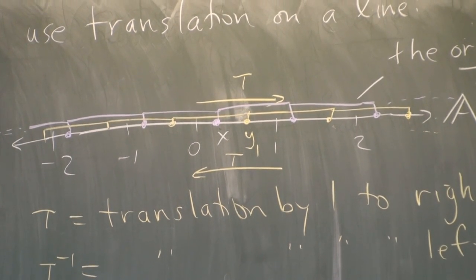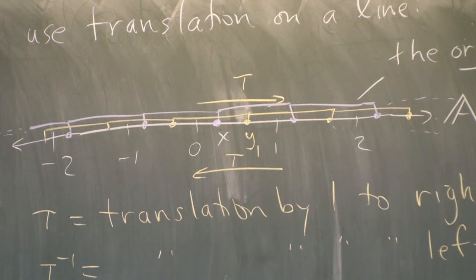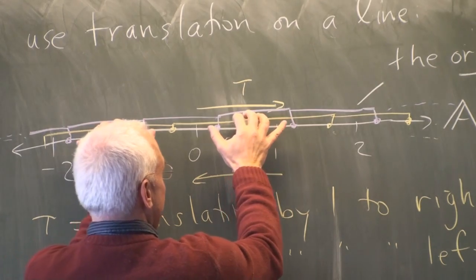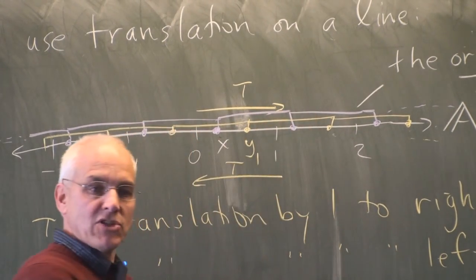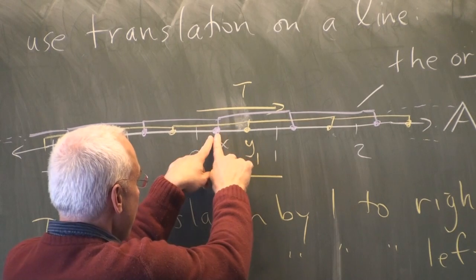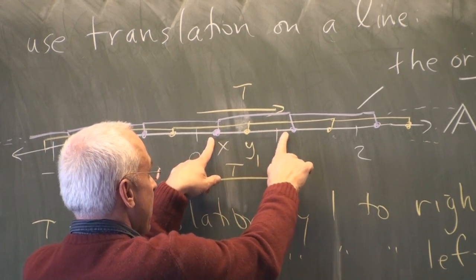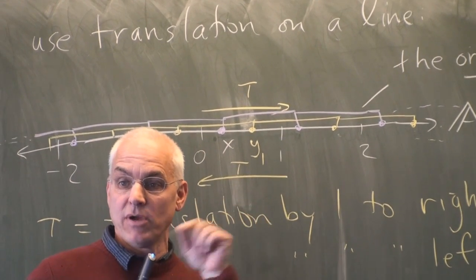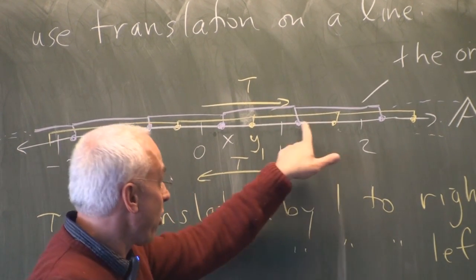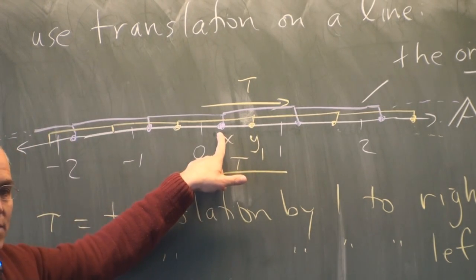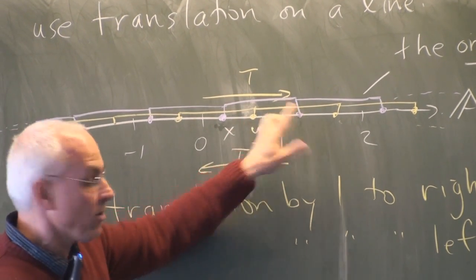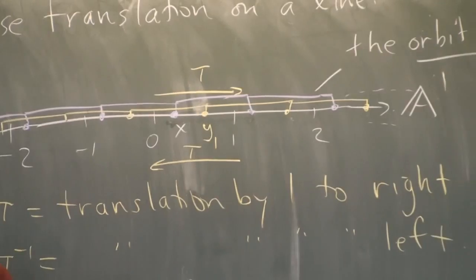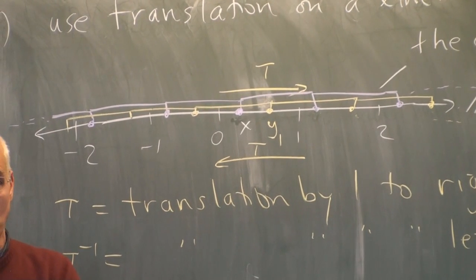And now if you think of the orbits as the fundamental objects, then what happens as we move over is that eventually we get back to where we started. Because as we move x through y and through z and so on, by the time we get to this point here, the orbit comes back to being the same as it was at x. Because the orbit of this point is the same as the orbit of that point. So all the orbits between here and here are distinct, but when we get to this point, we're back to where we started. So the space of all orbits is a circle.